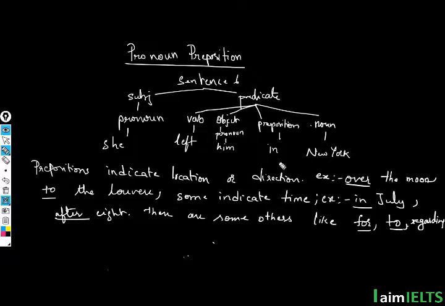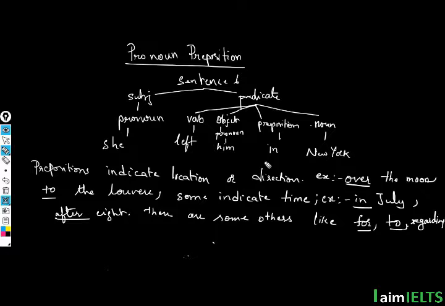And then comes a preposition: in. Where did she leave him? She left him in, and then there is another noun, New York. So this is another sentence formation. Now, I have said that the word in is a preposition. What else is a preposition?